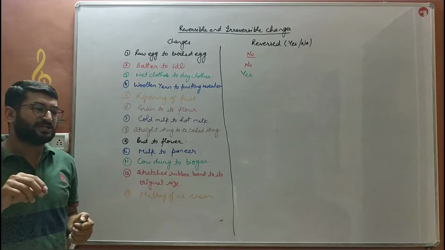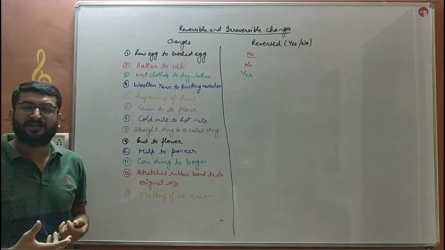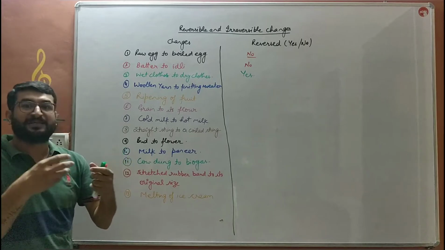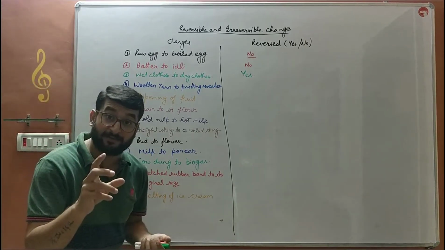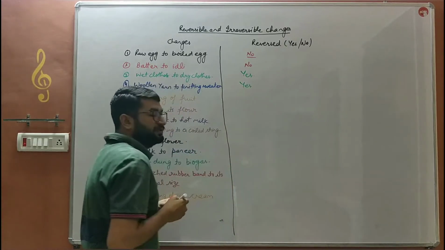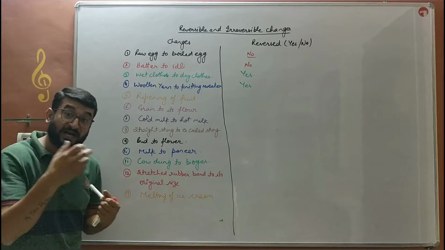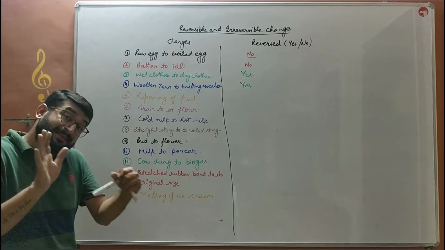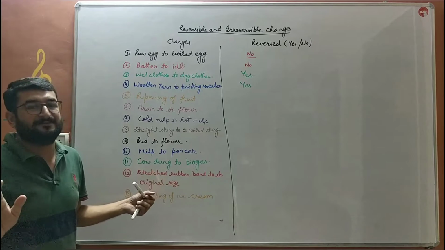Woolen yarn to knitting sweater. A yarn is knitted to form a sweater, बच्चे. That sweater can easily be separated to get the woolen yarn back. So that is a reversible change. हम उस woolen स्वेटर से बच्चे दोबारा से वो यार्न, वो धागा निकाल सकते हैं, but it's a very lengthy process, but it can be done, so we can say it is reversible.